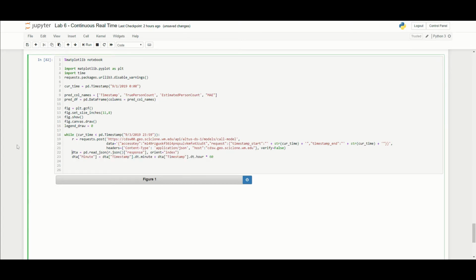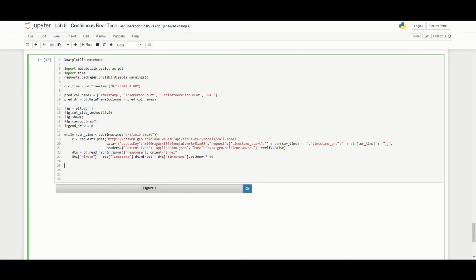So this is going to be the exact same thing we did before. We're going to read the response, and then just like we did before, I'm going to calculate the minute that we're in as well. So just to illustrate this, I'm going to go outside of the while loop, and let's actually print DTA. Well, actually, before we do that, we're going to add in the incrementer.